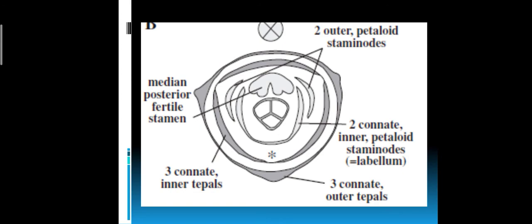Inner whorl, look, 1 large functional anther, that is the fertile stamen, and 2 fused, that is 2 connate inner petaloid staminodes, known as the labellum. So the 2 inner staminodes are connate or fused and form the labellum. The labellum is the modified inner whorl, and the inner whorl has 1 fertile stamen also. Then at the center the tricarpellary gynoecium. Clear?